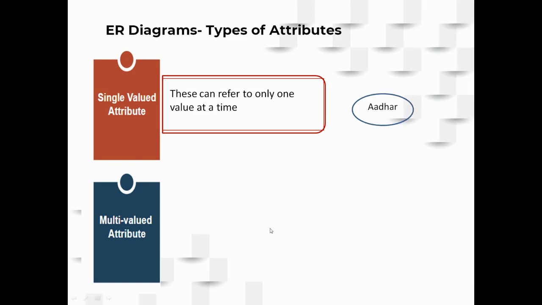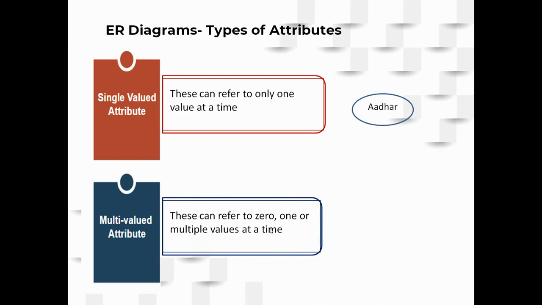Fine. So here the multi-valued attributes can refer to 0, 1 or multiple values at a time. Example, email. Please make a note of the symbol. Symbols are very much important. So double ellipse indicates multi-valued attributes. A person may not have email at all, may have only one email, or may have more than one email. In such cases, we call that multi-valued.